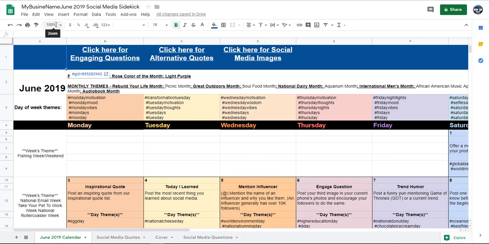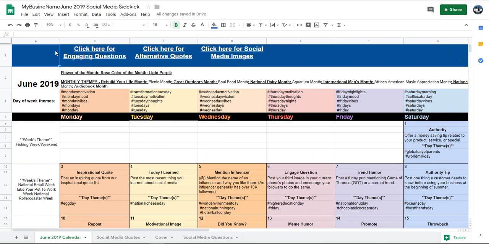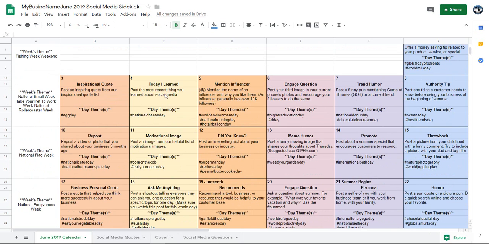You can adjust your size up here at the top. You can do it 70%, 90%, 50%, as big or as little as your screen is. So hopefully you can see all the dates there. And you're going to notice there's lots of information on here. Don't be overwhelmed. It's really simple. These are the main topics here. This is exactly what to post.